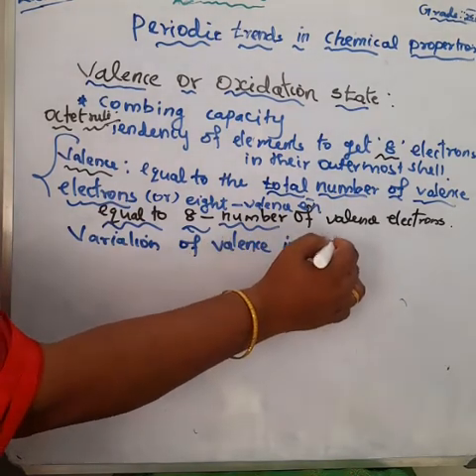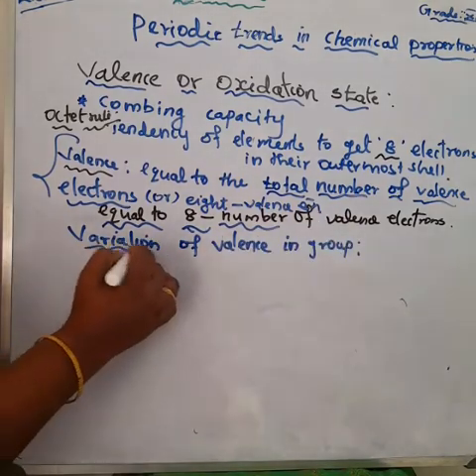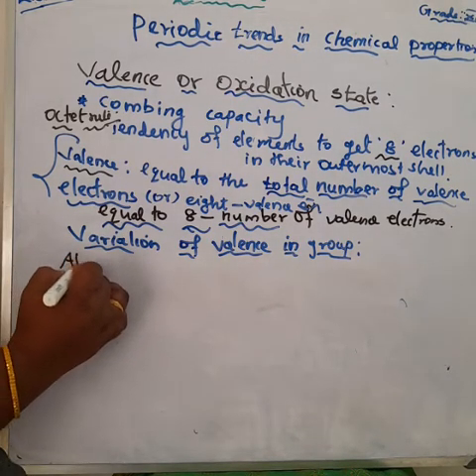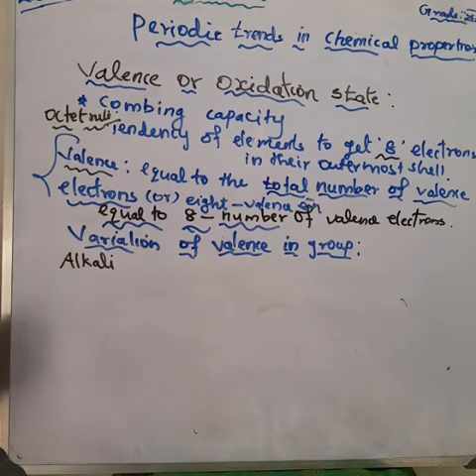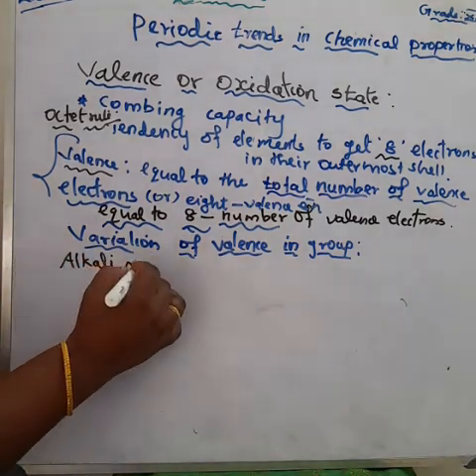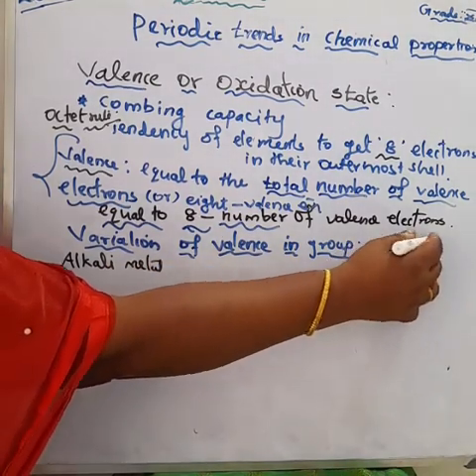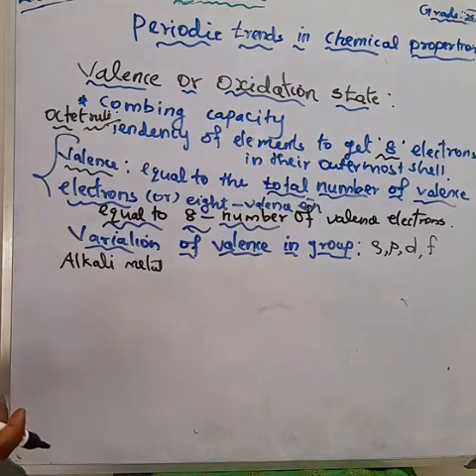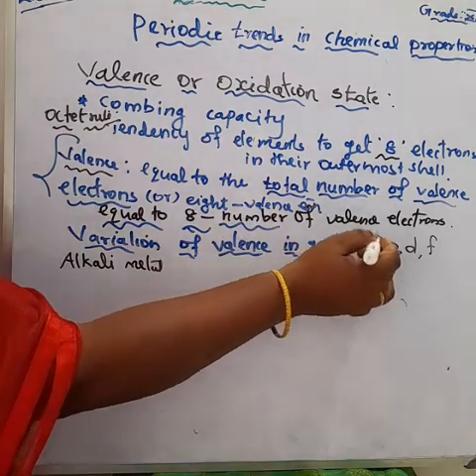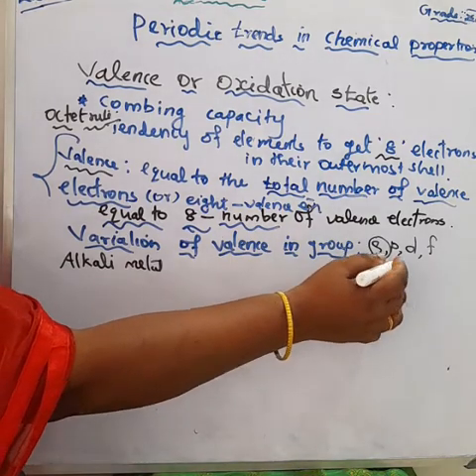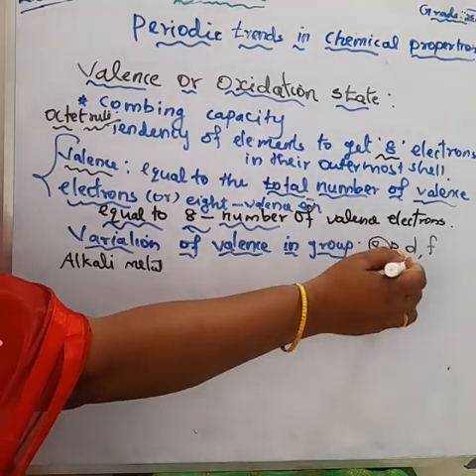Here, how many groups are there in the periodic table? There are 18 groups. What are these 18 groups? We can divide them into 4 blocks. What are the 4 blocks? S block, P block, D block and F block, we know. The S block we call the alkali metals and alkaline earth metals. The P block we call the representative elements.